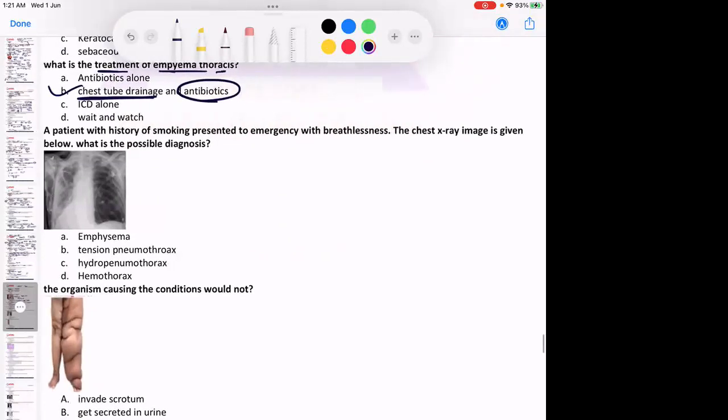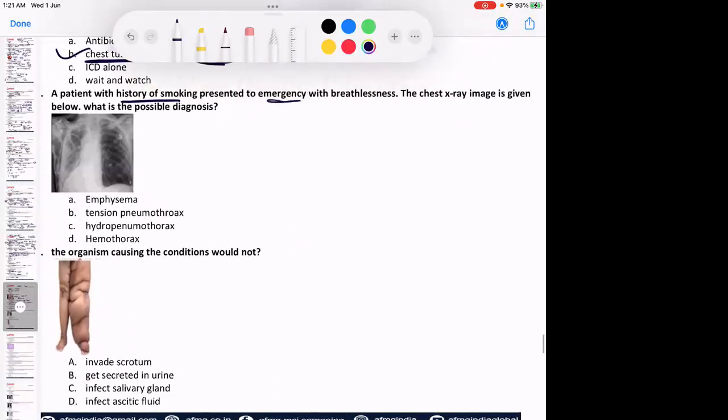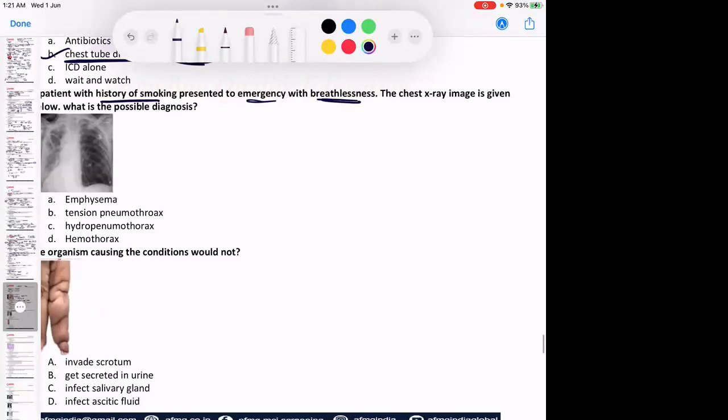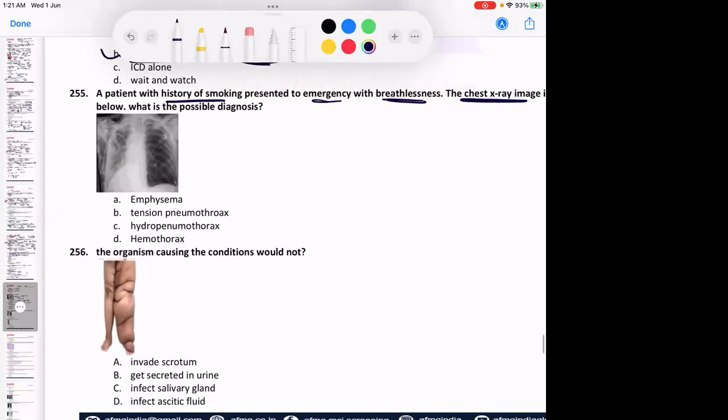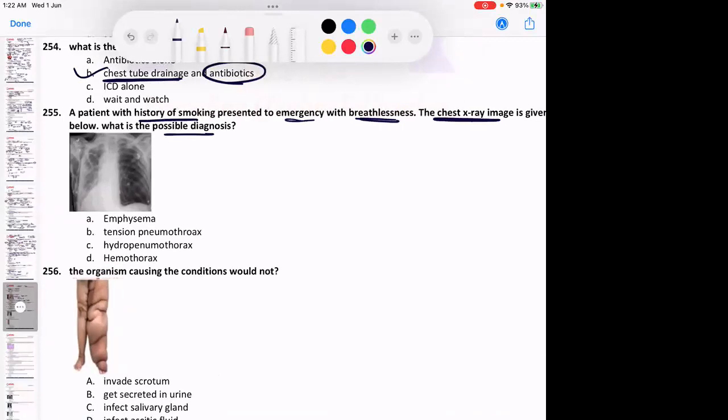ठीक है? दोनों करना पड़ेगा हमें. A patient with history of smoking presented to the emergency with breathlessness. The chest X-ray image is given below. What is the possible diagnosis? Right, तुम्हें पस तो निकालना ही है, but infection भी तो है, उसके लिए एंटीबायोटिक्स भी देनी पड़ेगी, दोनों करना पड़ेगा.